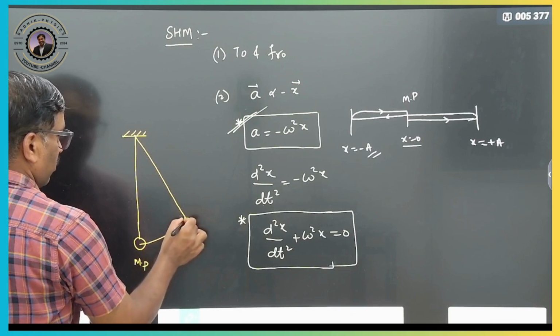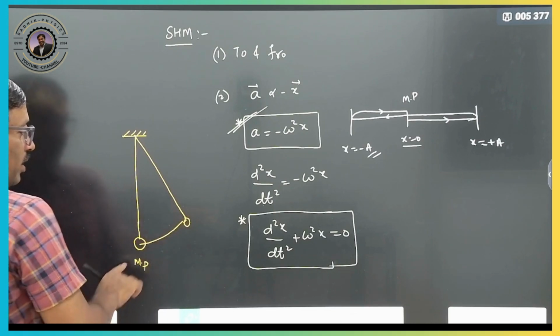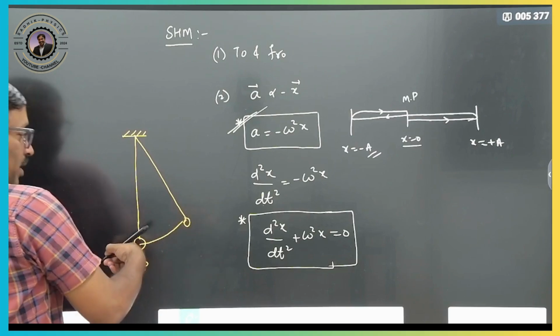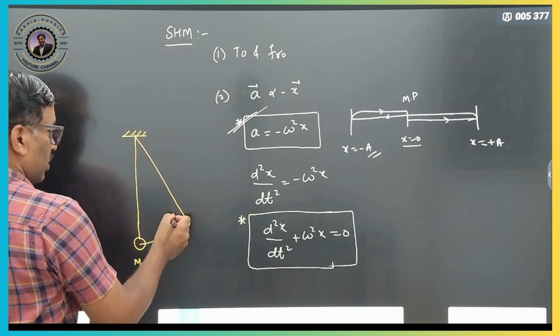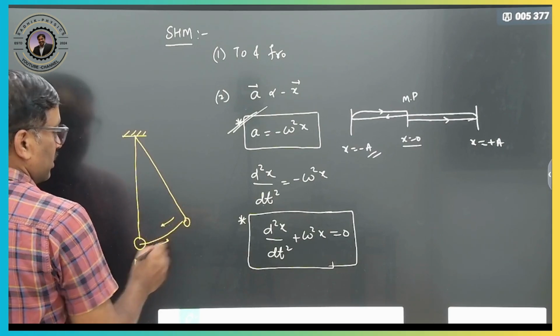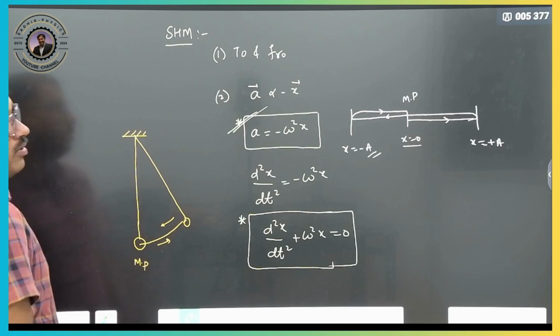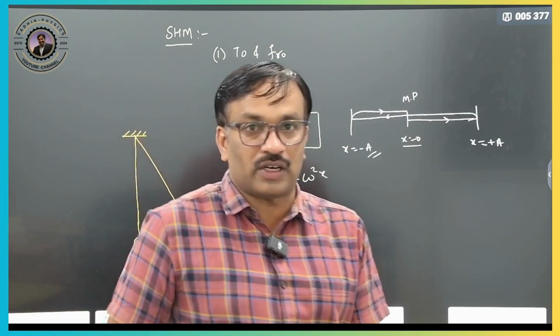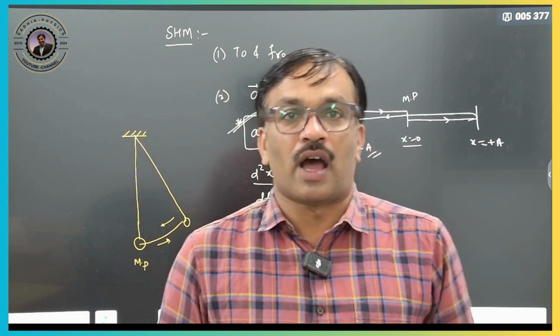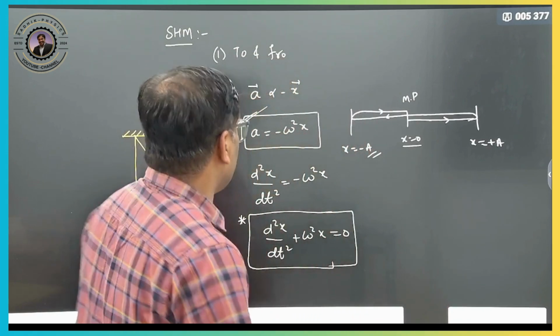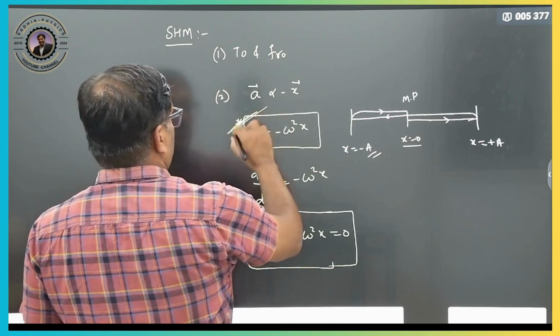So mean position only. From here to here it will be the displacement, but while coming to here, it is accelerating. So on this side it will be accelerating, and on this side it should be your displacement. Therefore acceleration and displacement are always in opposite directions, right? So that is the meaning of this minus sign.